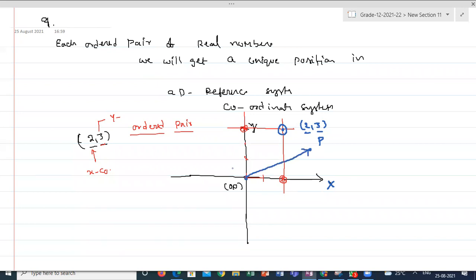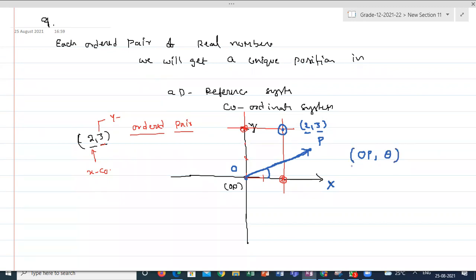Particularly this kind of system is much useful in vectors. So OP is your first number. The angle between the x-axis and the line joining the origin and that position is your second value.